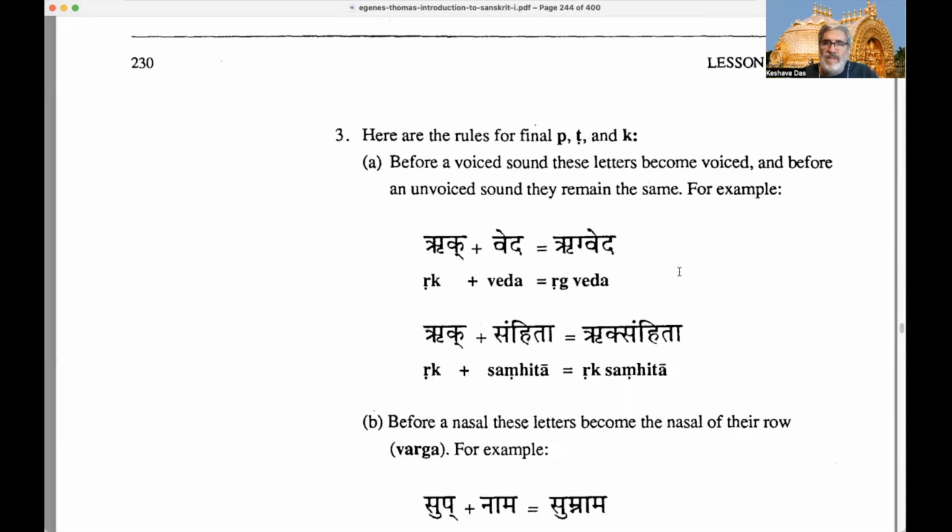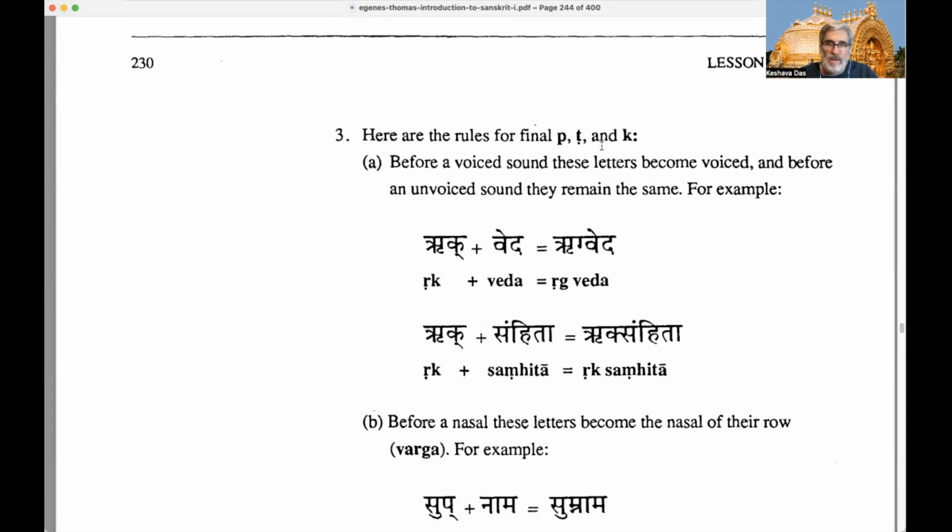So before a voiced sound, these letters become voiced. That makes sense. Before an unvoiced sound, they remain the same, because all of these are unvoiced, hard sounds: pa, ta, the cerebral ta, and ka. All of these are unvoiced to start with, these endings of the first word. So when they come before a voiced initial letter in the second word, they also become voiced. And when they come before an unvoiced one, they stay the same because they were already unvoiced.